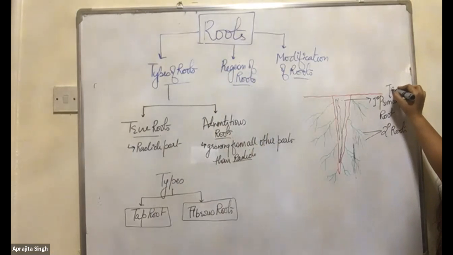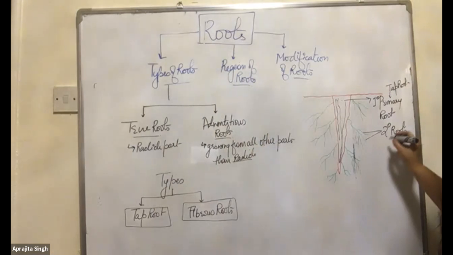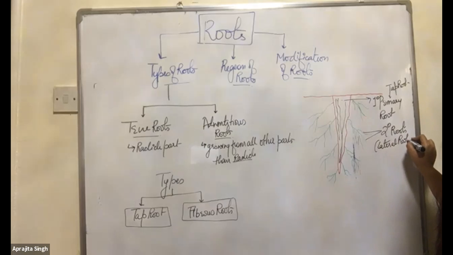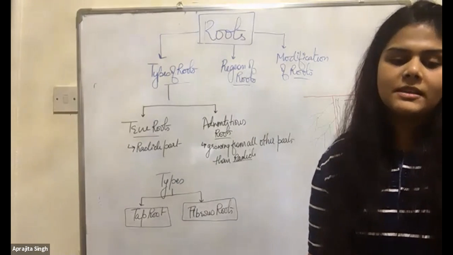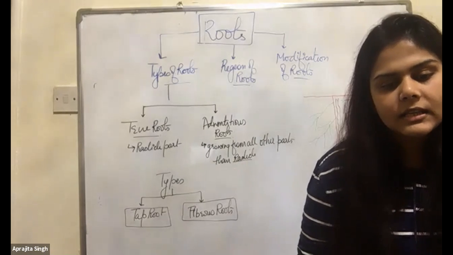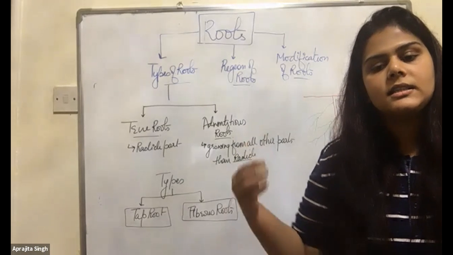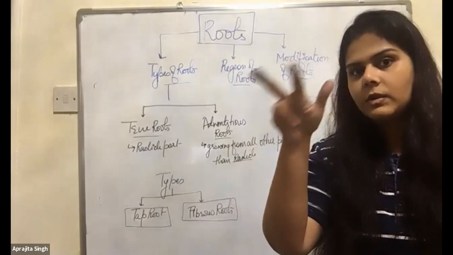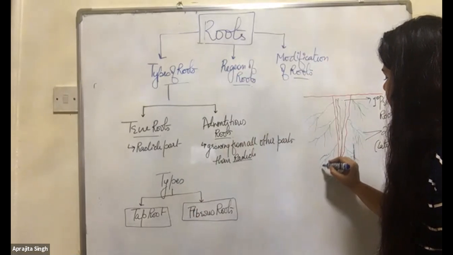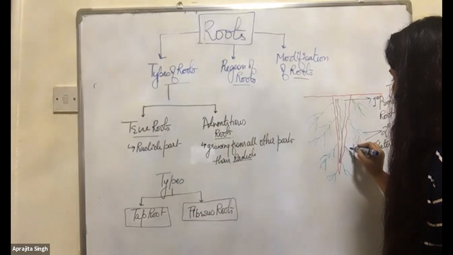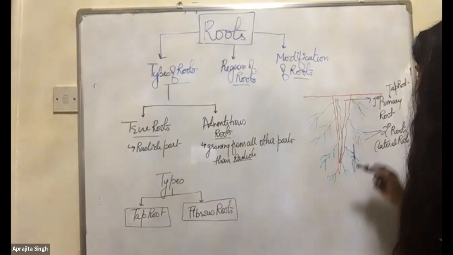You can write here, it's a tap root. It's a secondary or lateral root. Now, there is one more interesting thing present in the roots: the root hair. Those are unicellular parts, a single cell. They are not visible with the eyes, okay? Only microscopic root hairs are present. These are the root hairs.